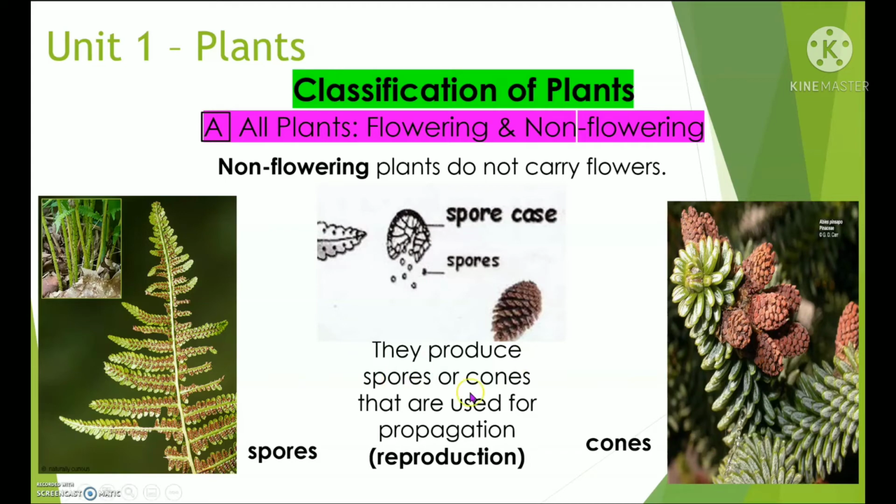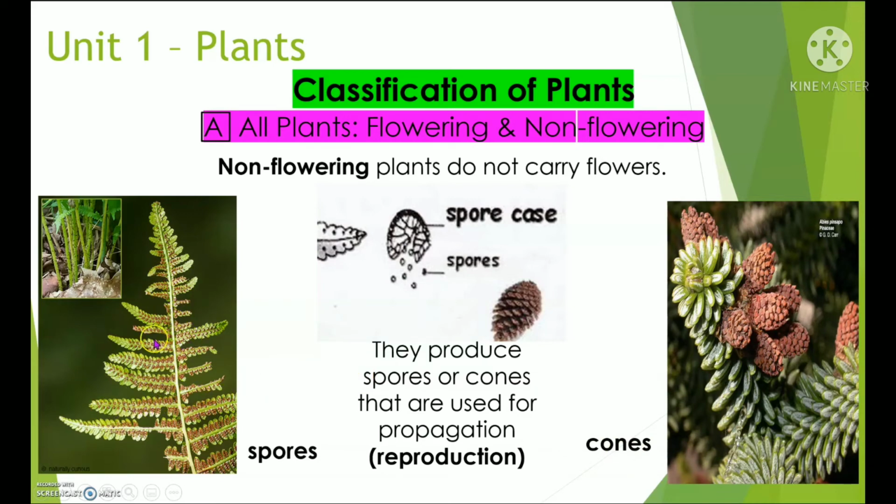Very good. So propagation means reproduction. They don't produce flowers, so they do not undergo the process of pollination and fertilization, but they use the spores and cones to reproduce.